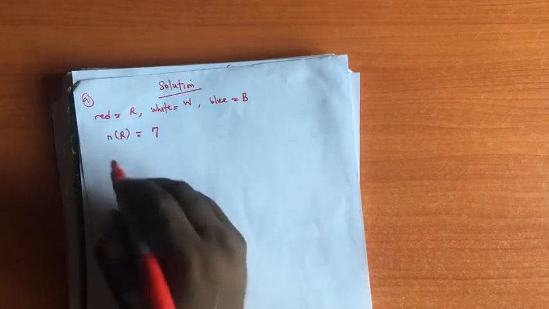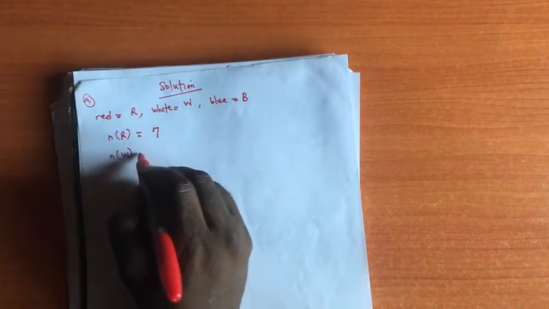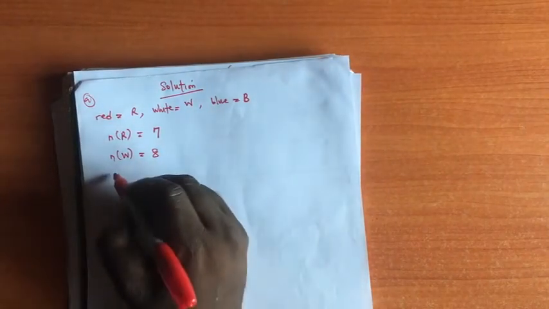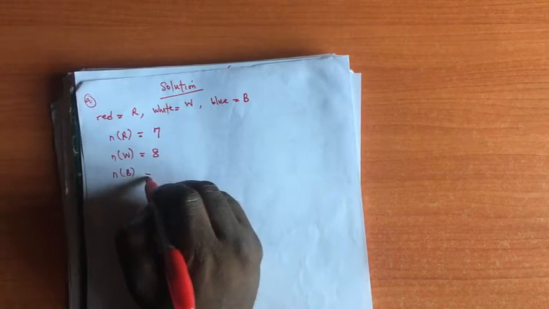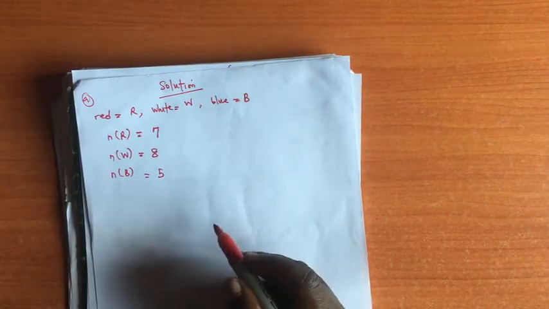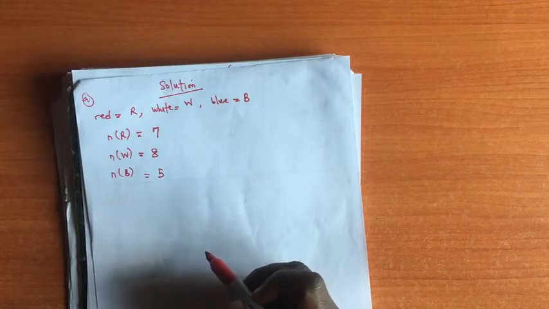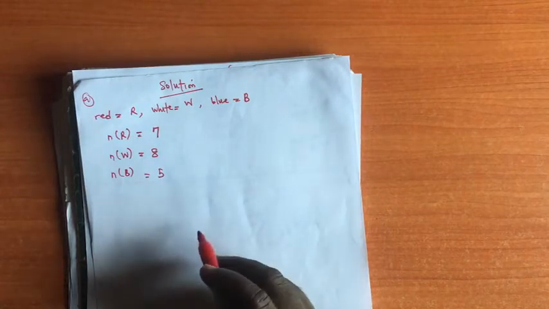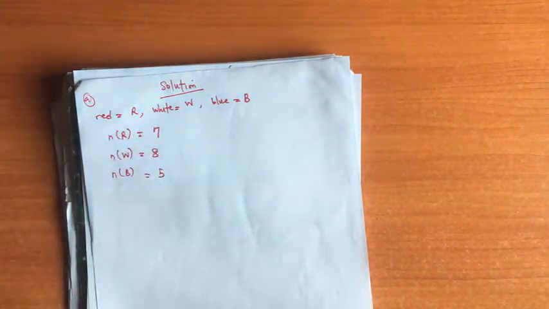Then 8 white balls, that means the number of white balls is 8. 5 blue balls, the number of blue balls is 5. Now one ball was selected at random from the box. Find the probability that the ball is white. But before then, we need to get the total number of balls. That total number of balls will be the total number of possible outcomes.